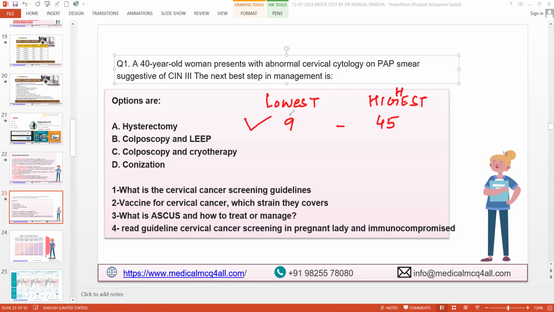Wonderful. The second thing is this is the age, number one. Number two, schedule. Schedule means how many doses you are supposed to give. So is there any change if you give at 9 years of age and if you give at 45 years of age? Is there any change in the dose or schedule? Yes, sir. 9 to 14, two doses, right? What is the distance between two doses? 6 months. 6 to 12 months. So, 6 to 12 months.